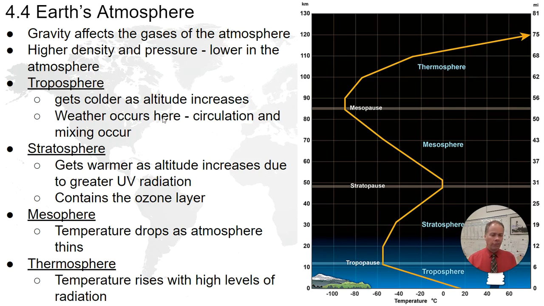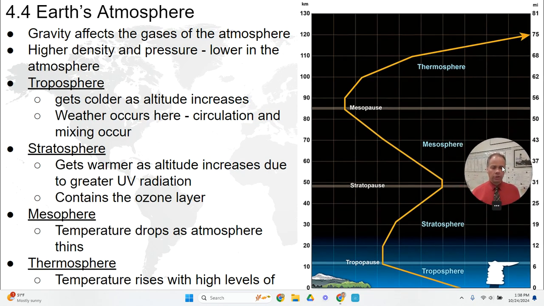And gravity affects the gases in the atmosphere just like it affects all the other parts of the Earth. When we think about how these layers of the atmosphere are arranged, there are important characteristics of density and pressure. Lower in the atmosphere, we have higher density of gases and greater air pressure, because all of the gases above are pushing down, increasing the pressure at the lower levels. It's as if you swim deep into a pool, you could feel the pressure of all the water above you. Well, the same sort of factor happens in the atmosphere.